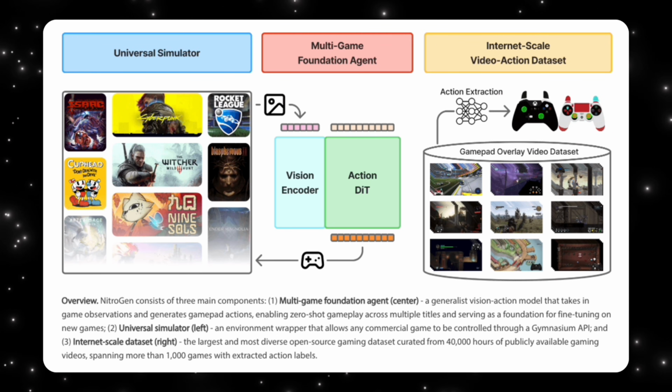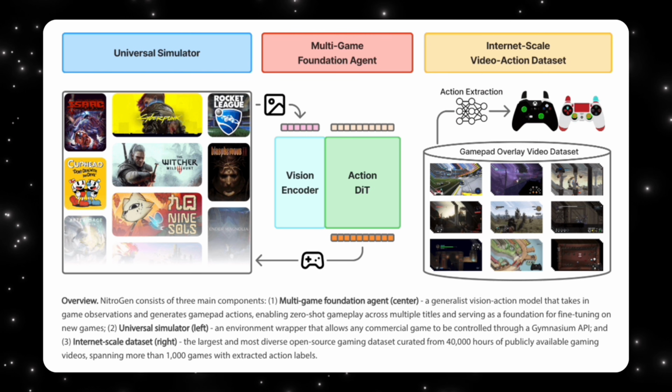Alright, now let's zoom into what NitroGen actually contributes, because this diagram ties everything together. There are three major pieces, and each one solves a problem that's been holding embodied AI back. The first, and arguably the biggest contribution, is the dataset. Instead of collecting expensive human demonstrations, NitroGen uses public gameplay videos from the internet. Specifically, the videos where creators overlay their controller inputs on screen. Buttons, joysticks, key presses, all visible in real time.